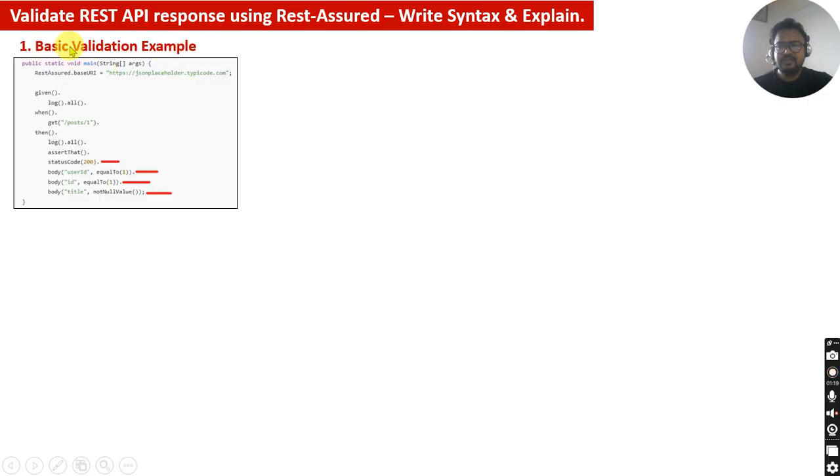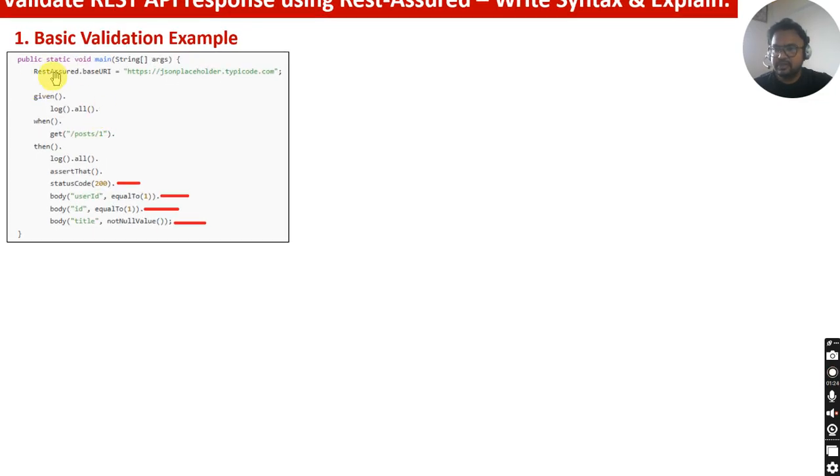The first thing would be the basic validation. Over here I have put everything, so I'm going to zoom in a little bit. This is a simple public class, then this is the URL, which you already know. Given log.all means all the information goes into the log. Then get post, this is the GET call that we are making to get the first post of the posts database. Then you see log and assertThat, and you're going to assert the status code. Then body, dot body userId is equal to 1, because over here we have passed the user id. So this is how the basic validation works.